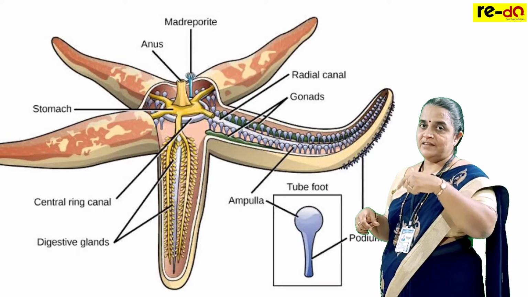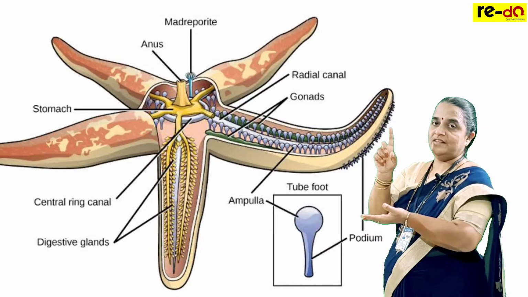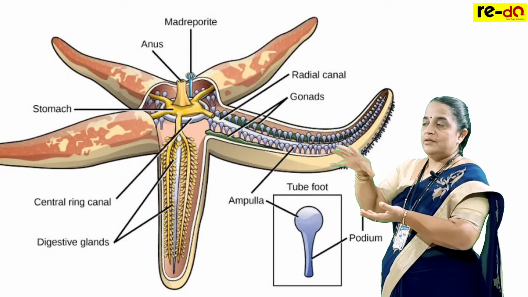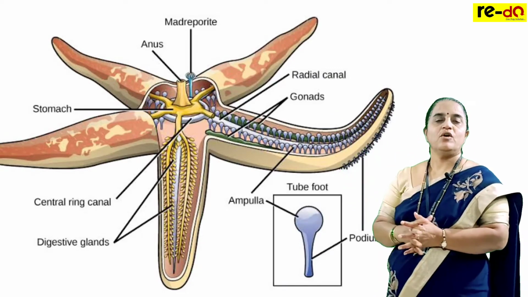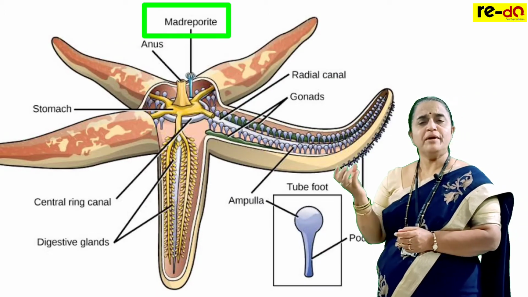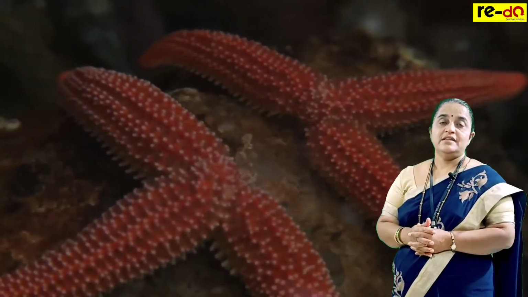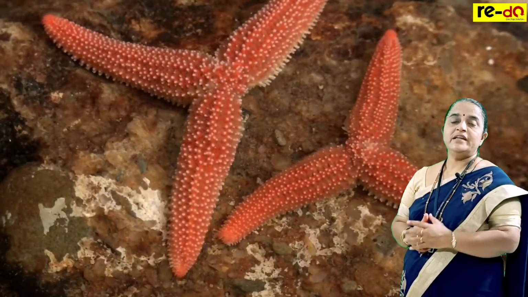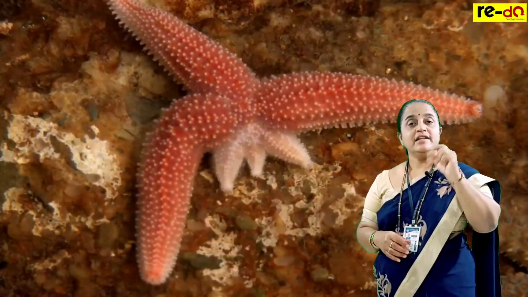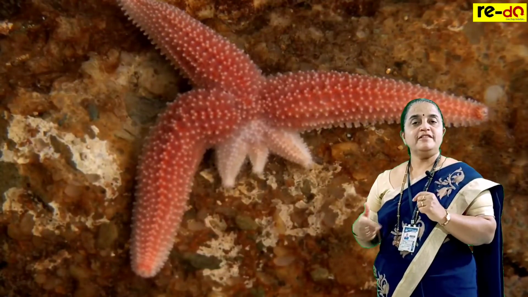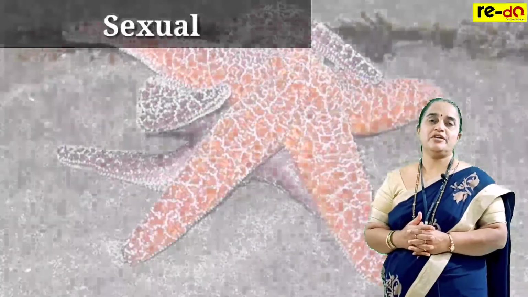The digestive tract is present in the center, with the mouth on the ventral side and the anus on the dorsal side. The water which is collected back is thrown out through an opening called the madreporite. Through the madreporite, water oozes out, which contains toxic elements. These animals, as they are marine in nature, exhibit a great power of regeneration. Because of water tides, they may lose body parts, so these parts will regenerate. Otherwise, they go for sexual reproduction.